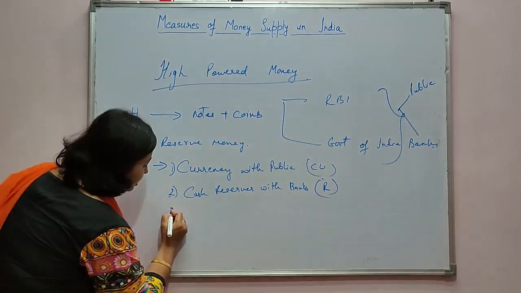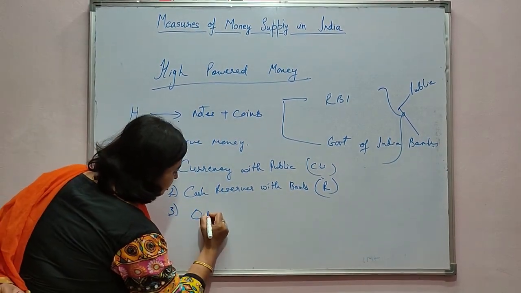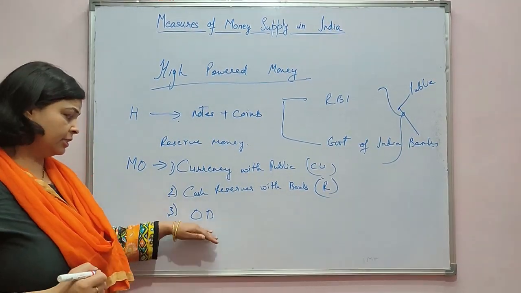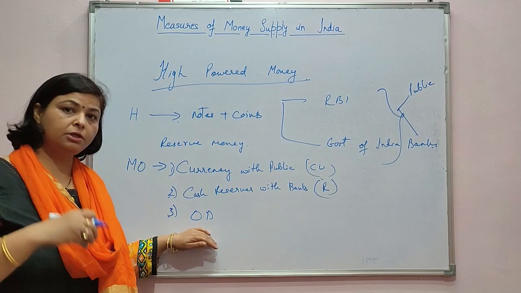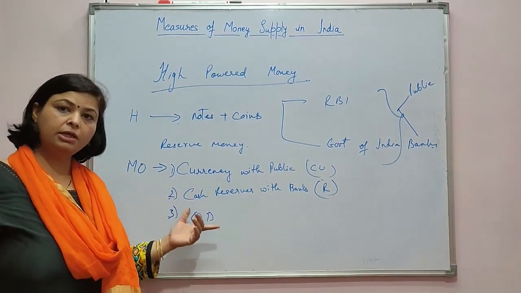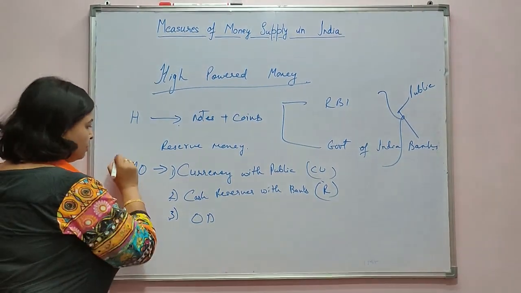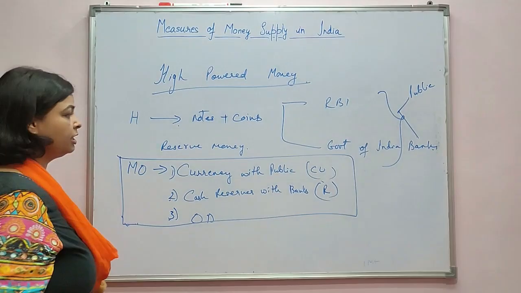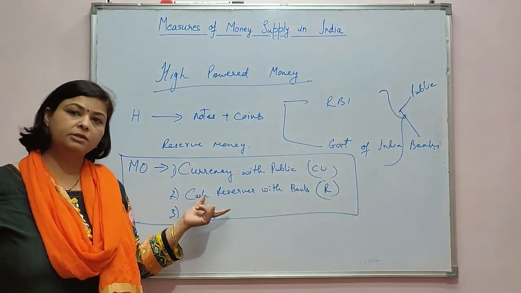The third component is OD, that is other deposits with RBI. This is quite insignificant because it forms only 0.3% of the total M0. So M0 forms the base of monetary supply in our country, and that is why it is known as reserve money.